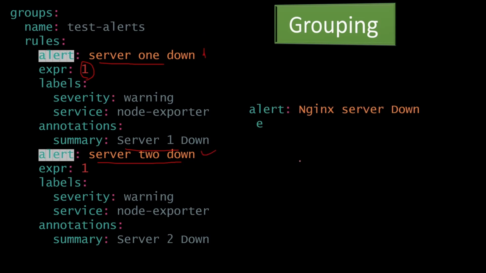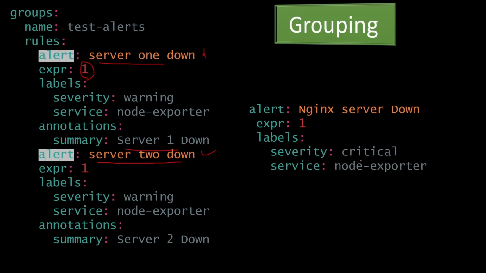And the third alert we are going to create is Nginx server is down, and the same thing. But we don't want to add this Nginx server in this group. How can we do it? With the help of Alert Manager.